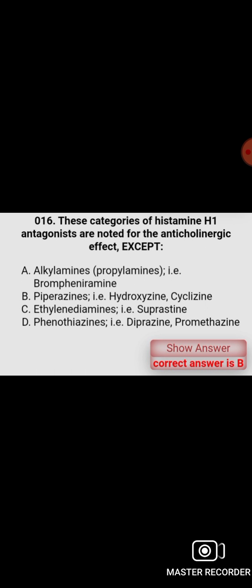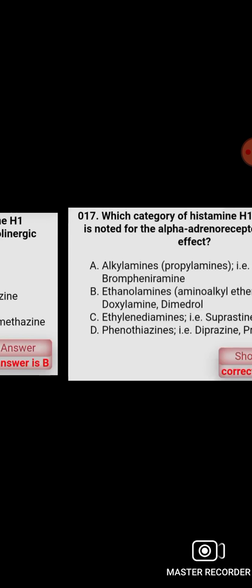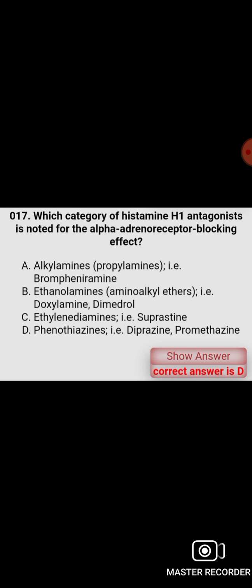These categories of histamine H1 antagonists are noted for the anticholinergic effects except piperazines, that is hydroxyzine and cyclizine. Which category of histamine H1 antagonist is noted for the alpha adrenoreceptor blocking effect, that is phenothiazine, that is piperazine and promethazine?